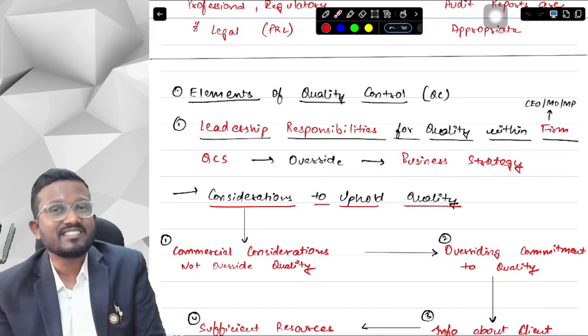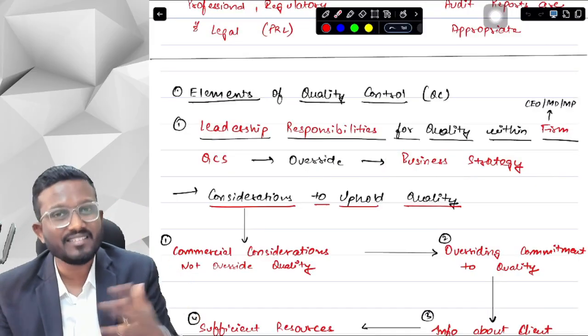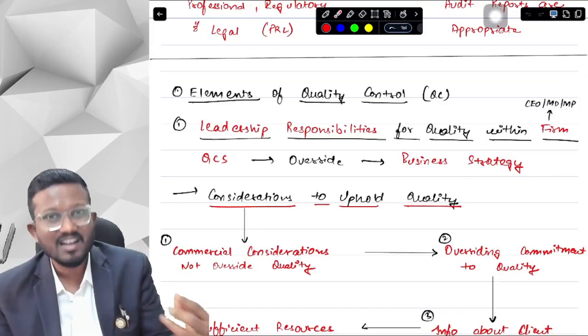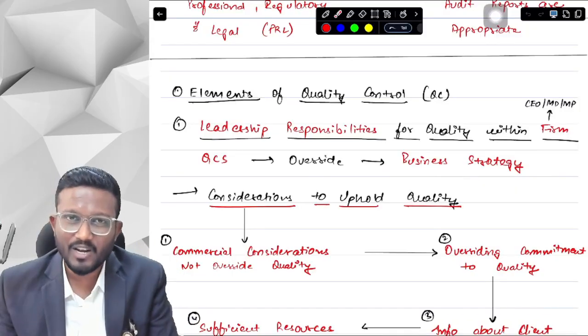What is our business strategy, sir? Our business strategy is to make maximum profits for ourselves, for our clients and for our investors. So our business strategy is to maximize our revenue and our profit.